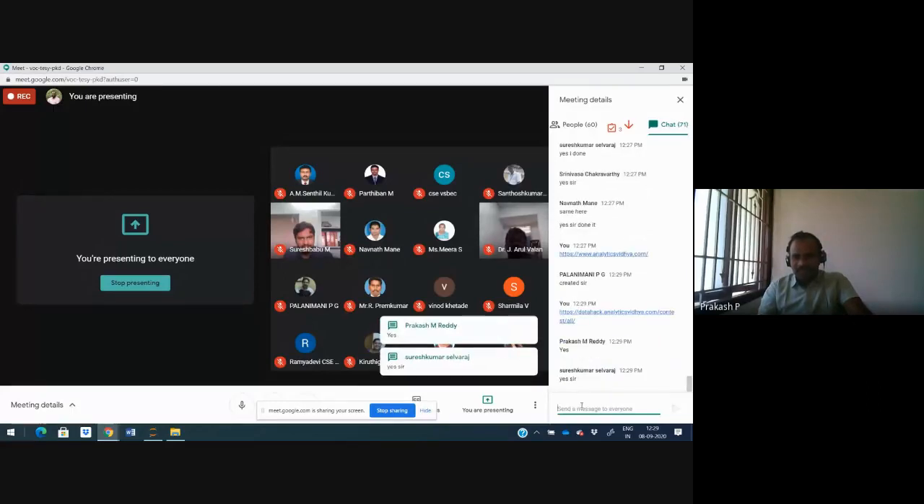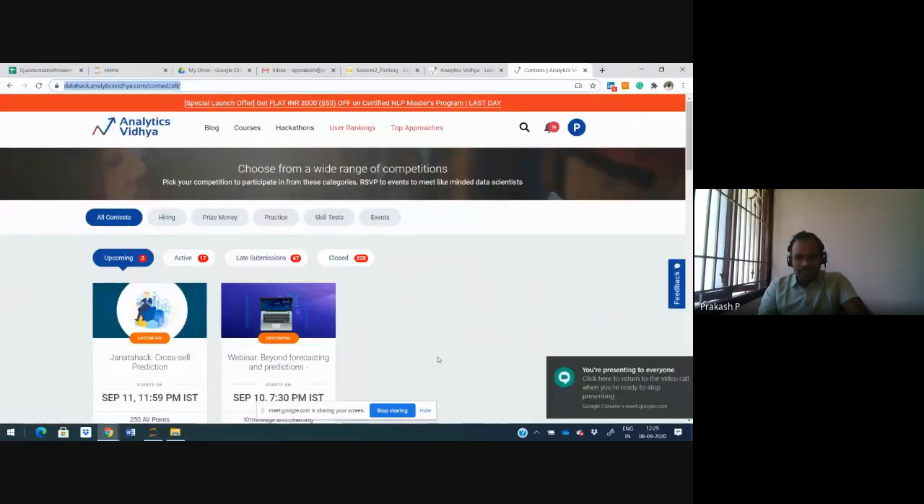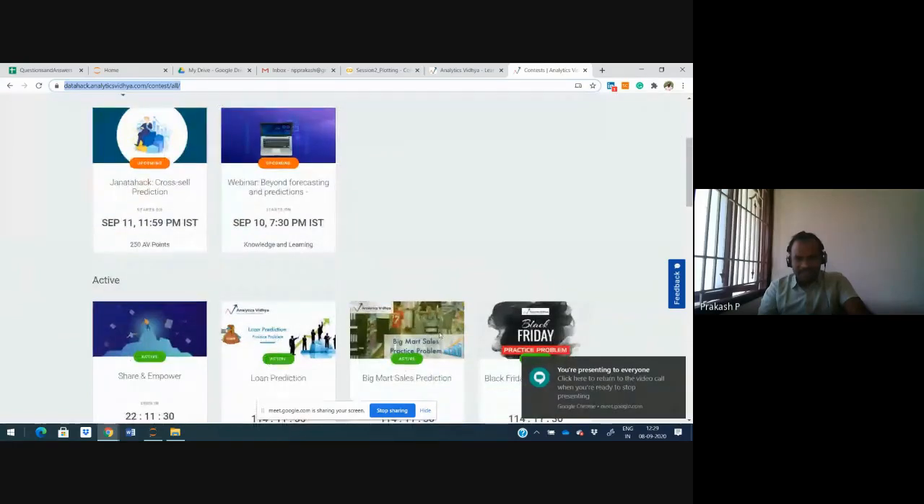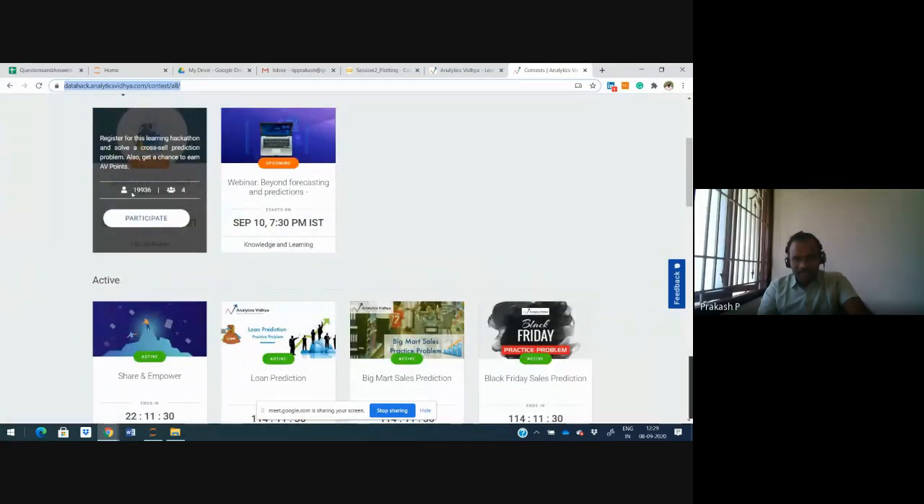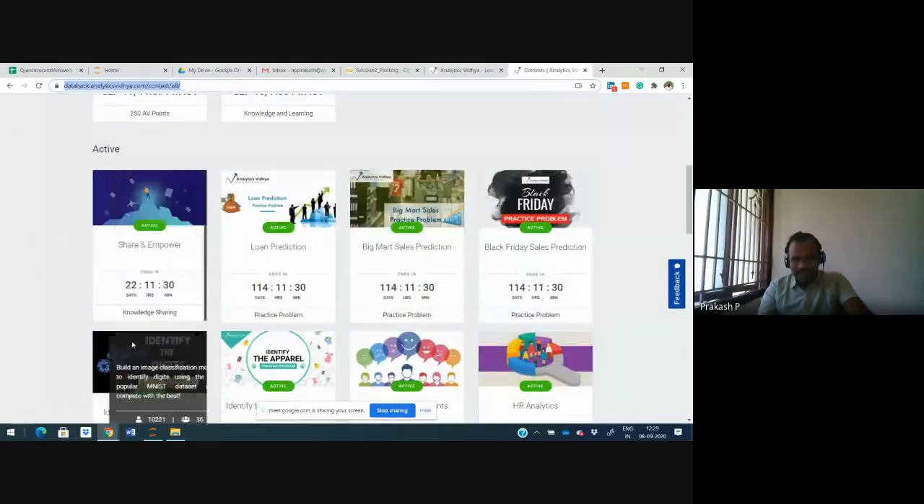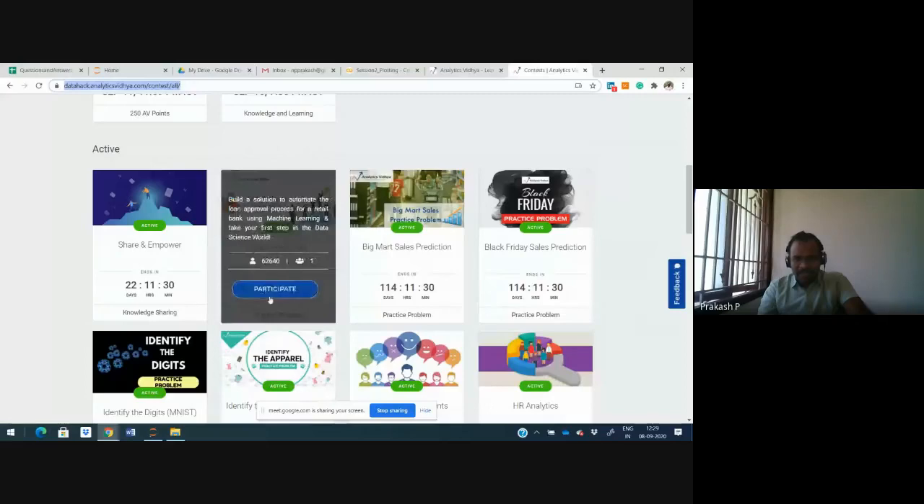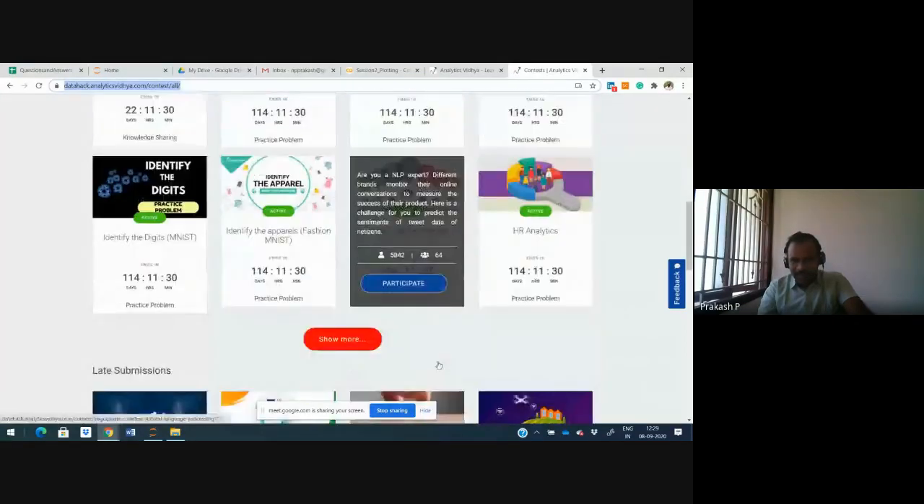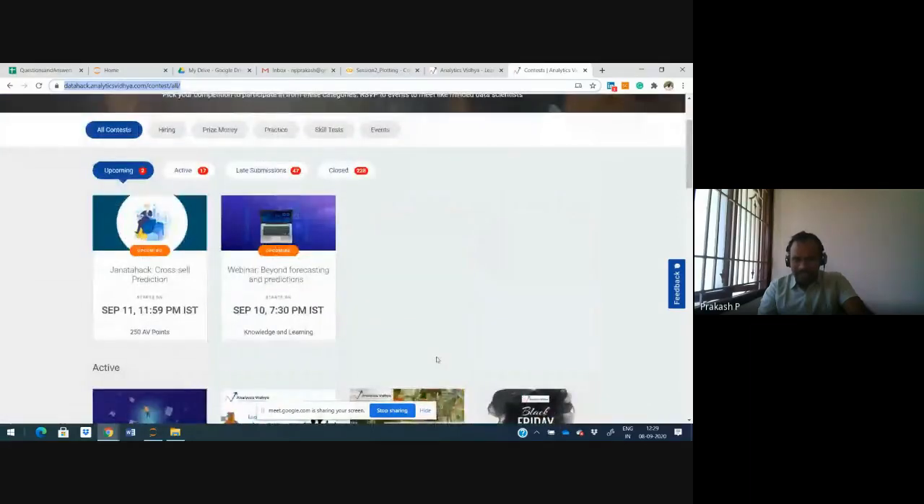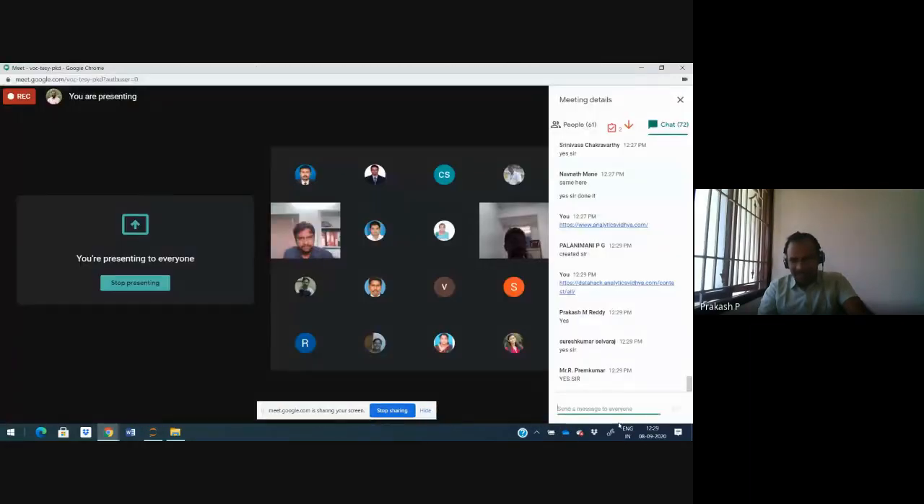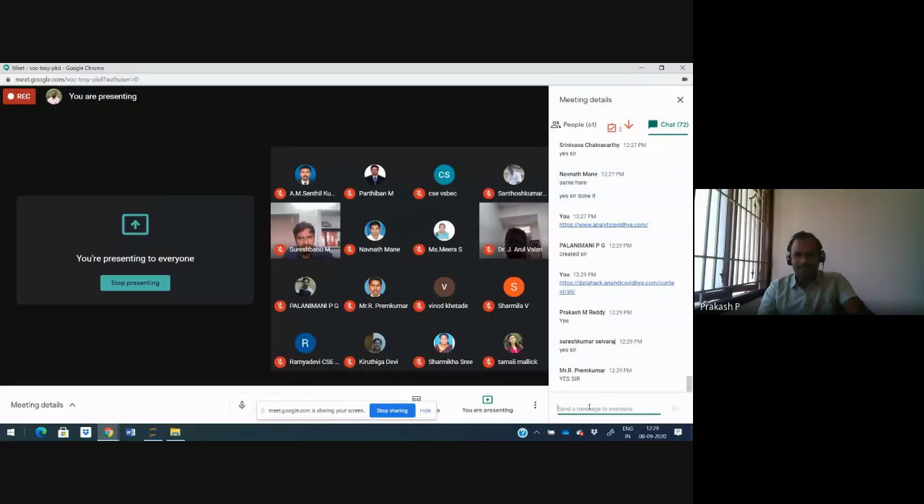Yes. If you go to this, you will see n number of hackathons, cross-sell prediction. You see there are 20,000 people registered and they are doing. There are so many hackathons. You can start with a practice problem. All the practice problems you will start with, you may get a solution on the internet. You just try to Google it. You will get an idea how to proceed or how to approach this.